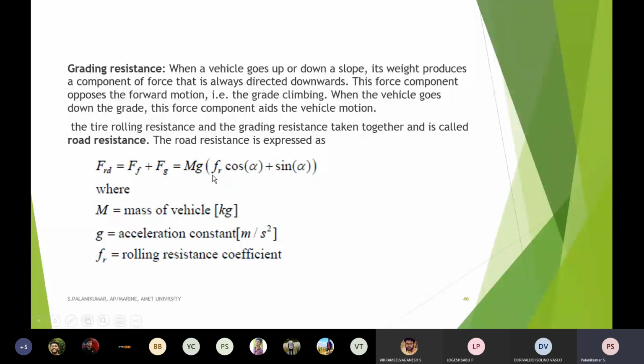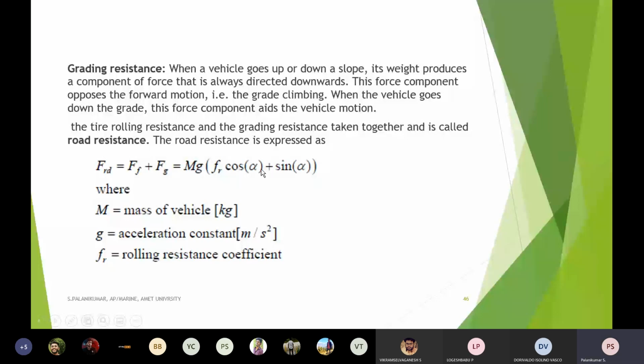So whatever the mass and gravitational force, multiplied by the rolling resistance coefficient, earlier we took cos alpha only, here we are taking sin alpha also. That will be called road resistance. The rolling resistance we calculated earlier is mg fr cos alpha.